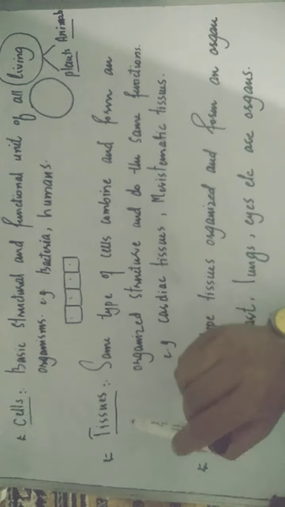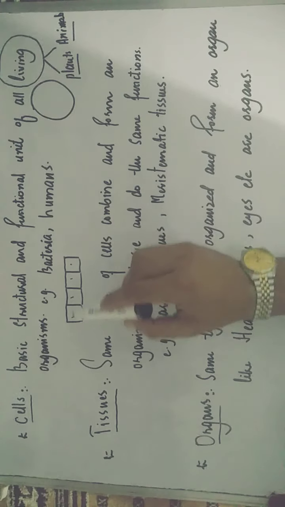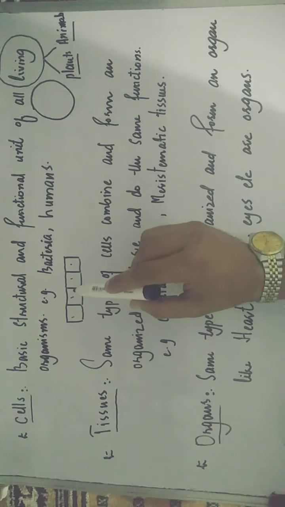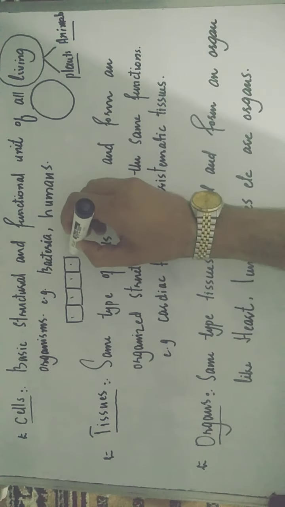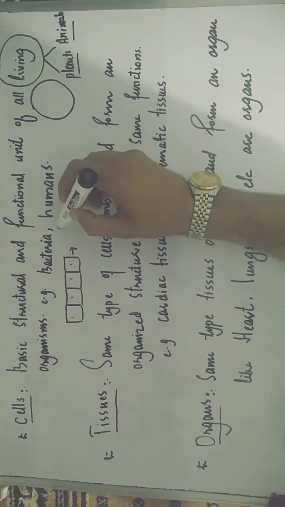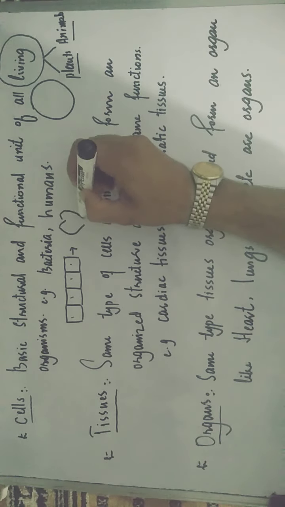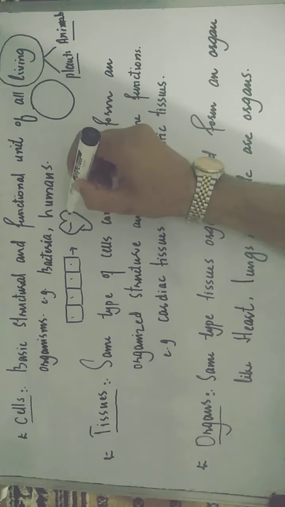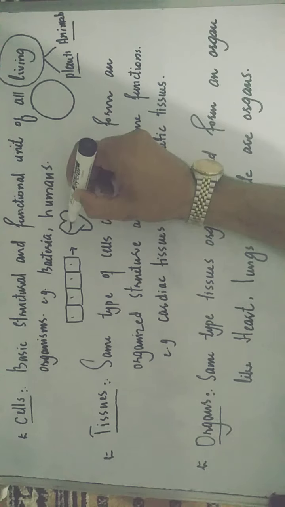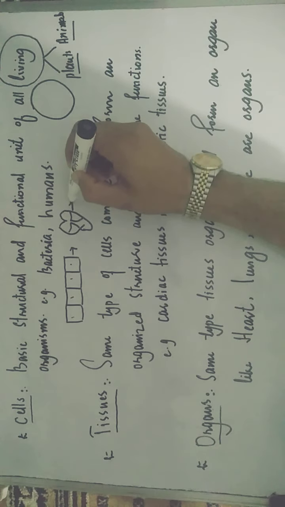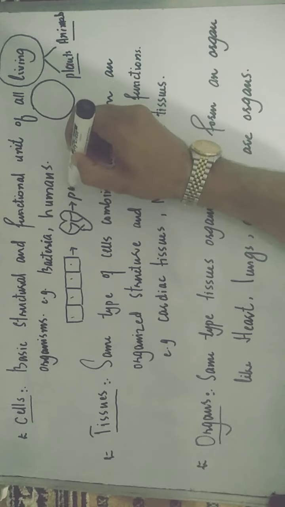So now next is the tissues. Similar kind of cells, the same kind of cells, when they unite like this, they form an organized structure. We call them tissues. Like if you see the heart, it is four chambered, two upper chambers and two lower chambers, and this heart pumps blood in the whole body.